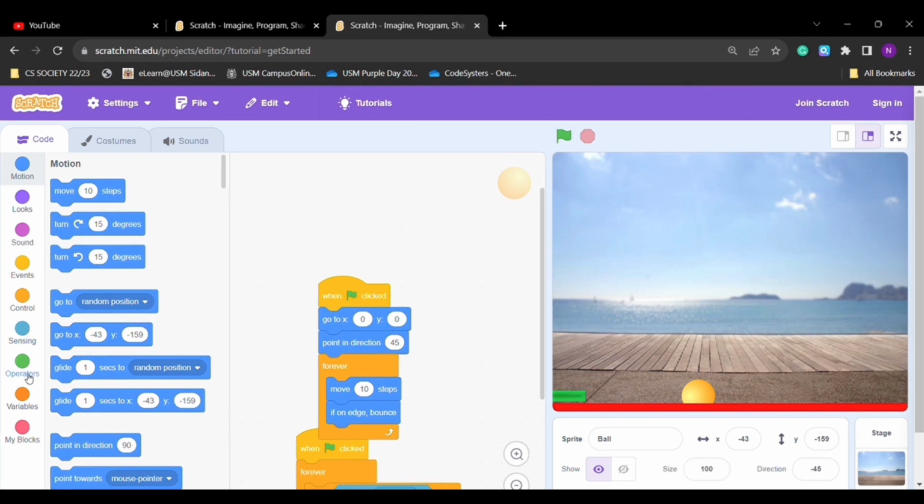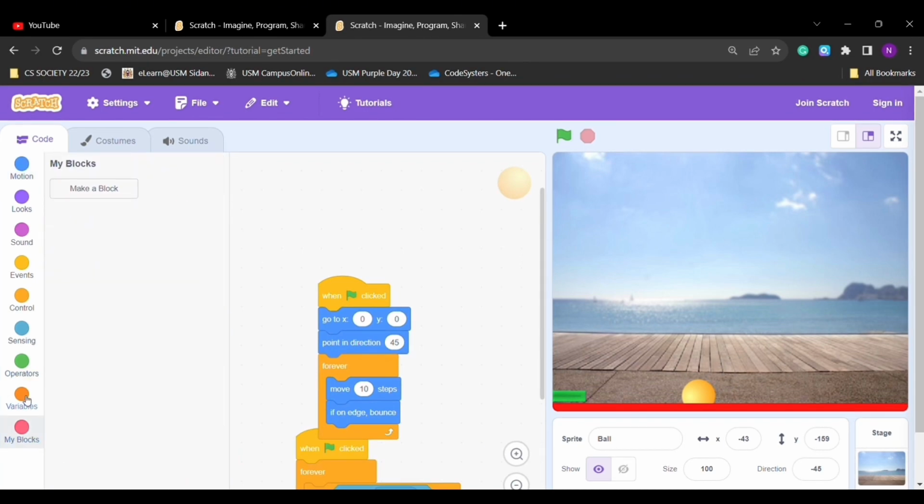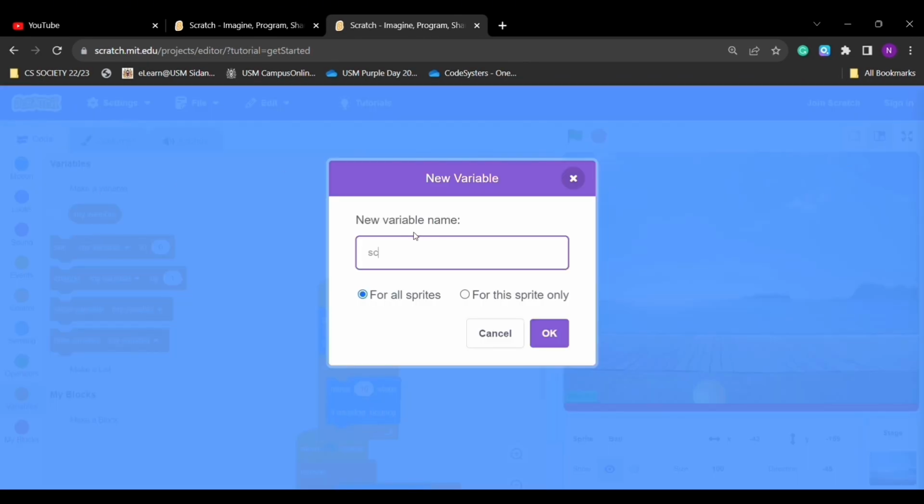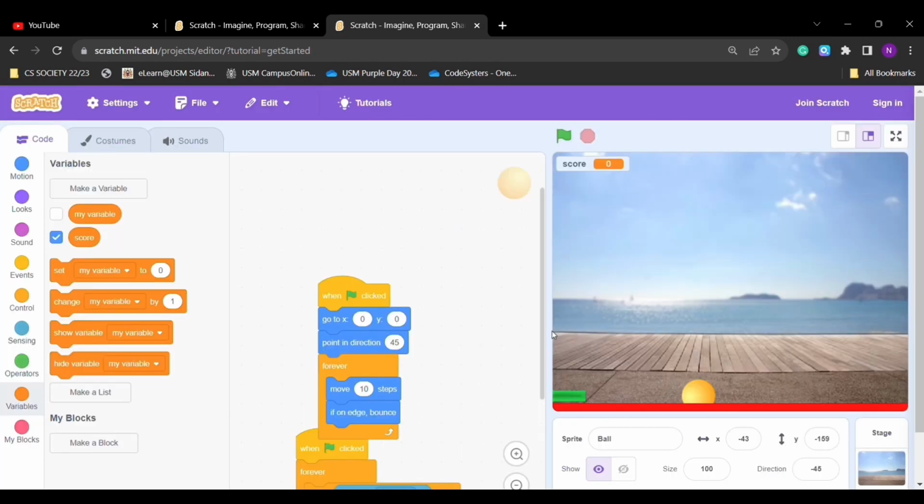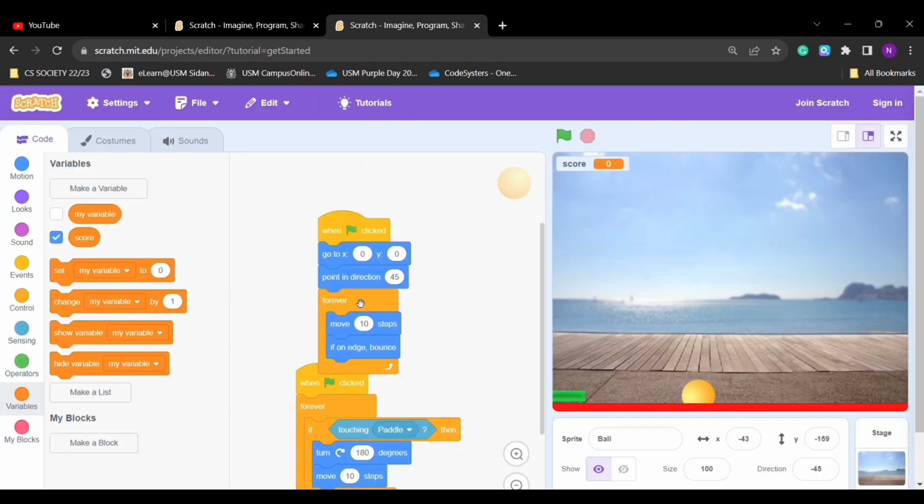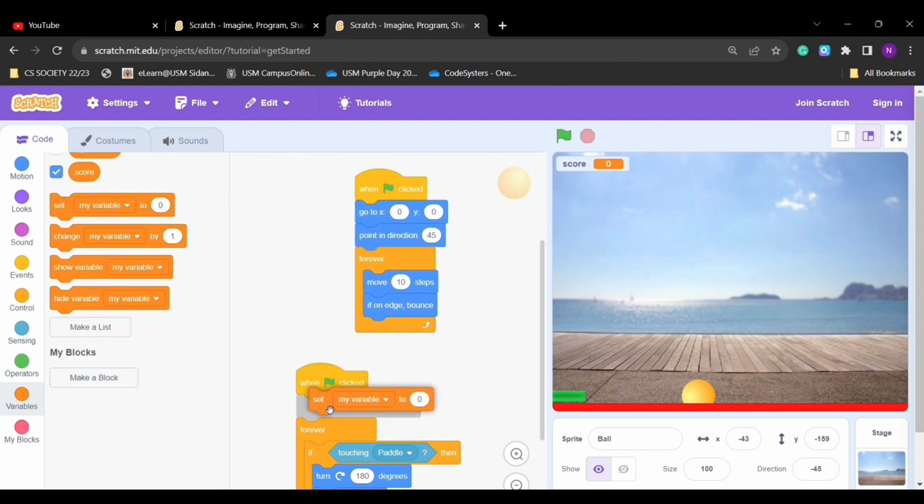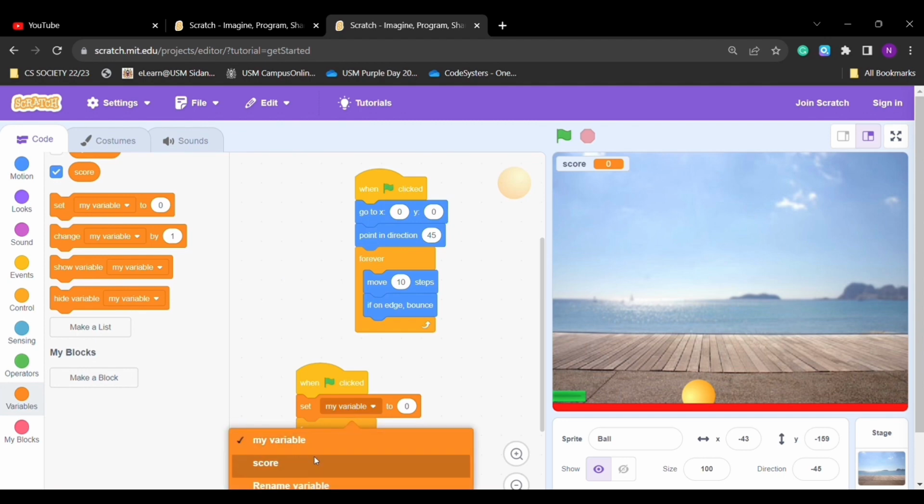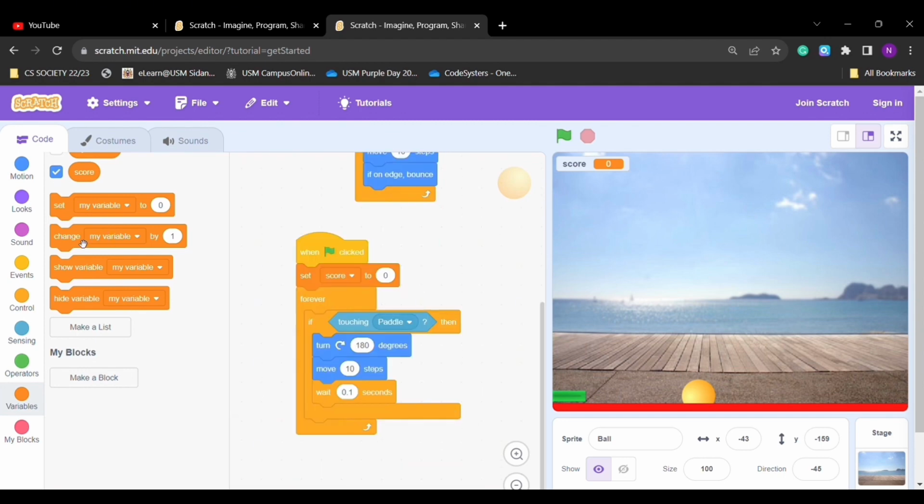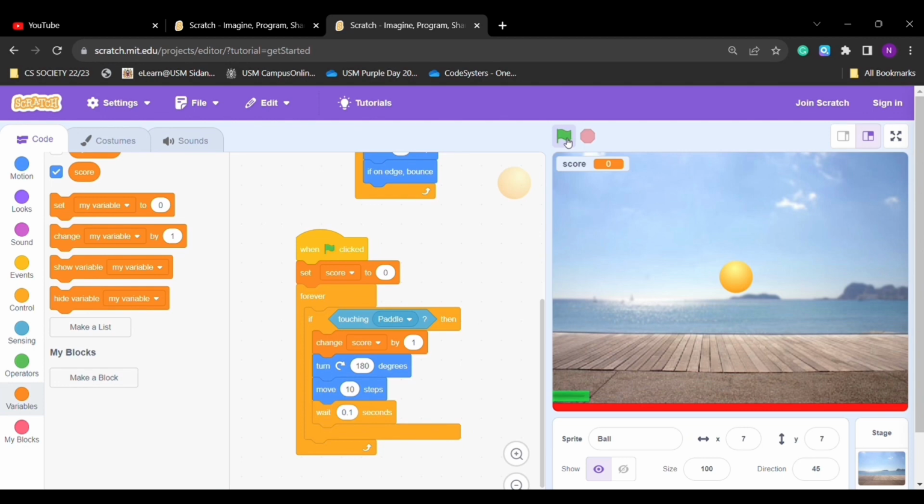Now the game is done, but it's not challenging, right? Should we add score? Absolutely yes. To do this, we can go under the variable section and name it score. Now, under the ball blocks, drag the set variable to 0 and change variable by 1 blocks under this big block. Don't forget to change the my variable to score. Now, let's run this for the last time. And yes, our game is now complete.